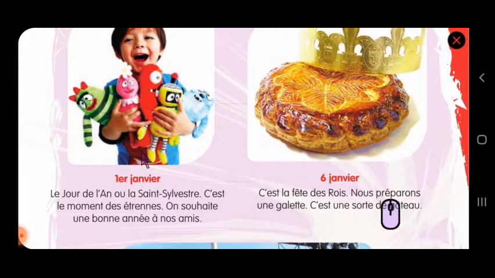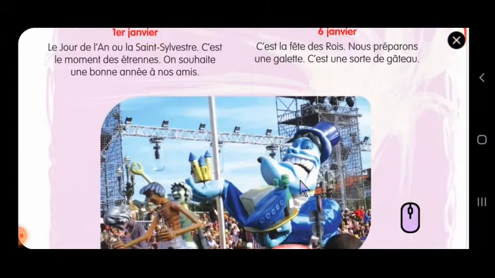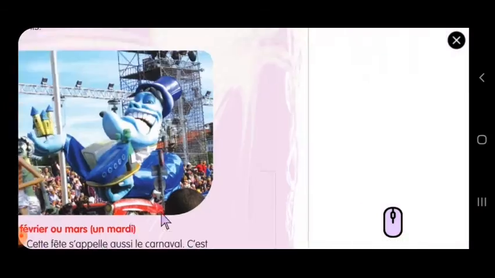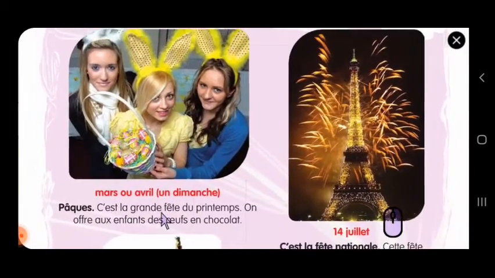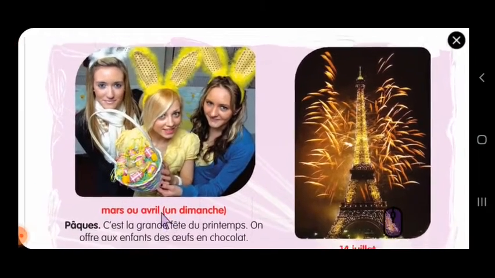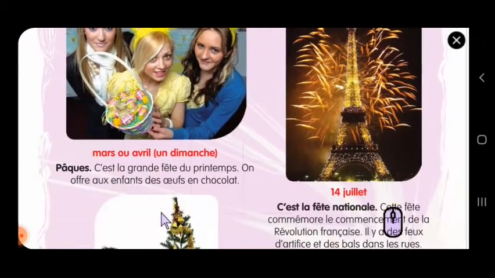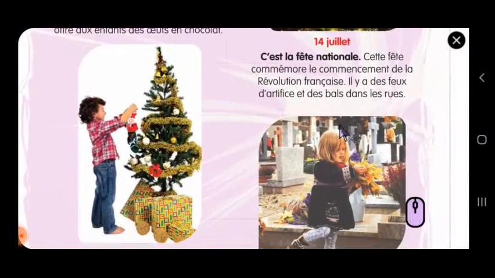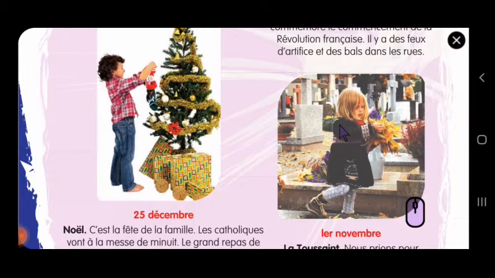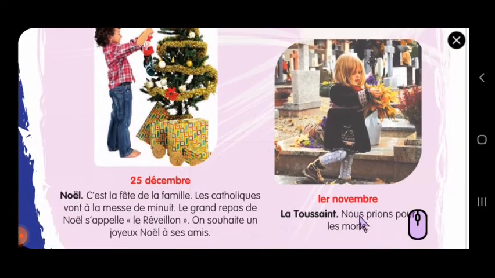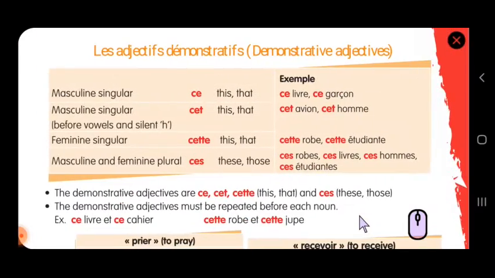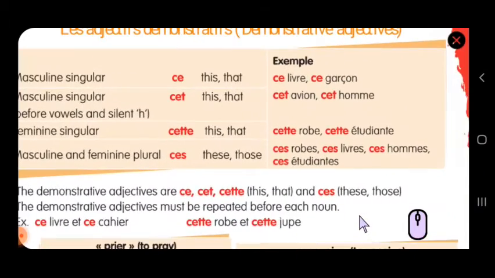For example, 1er Janvier, 6 Janvier, Février ou Mars they celebrate Mardi Gras, and Avril, Dimanche, Joyeux Pâques, they celebrate Easter, and they celebrate French National Day, and 25th December, Christmas, and 1er November, All Souls Day. So everything we saw in the live class.